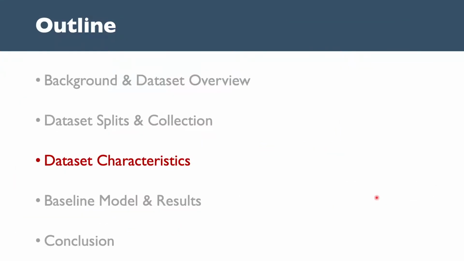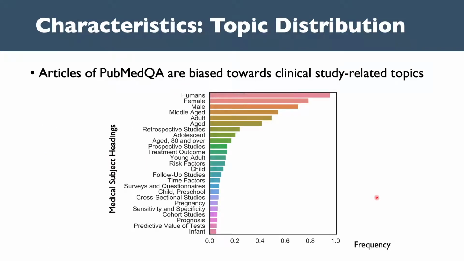Now I will introduce the dataset characteristics. This figure shows the topic distribution of the PubMed articles, and they are biased towards clinical study-related topics, for example, retrospective studies and treatment outcome.